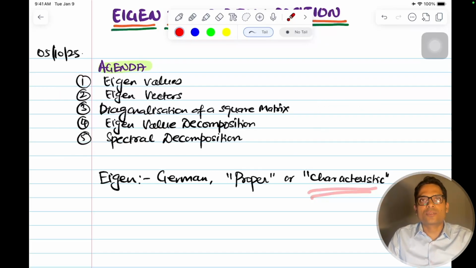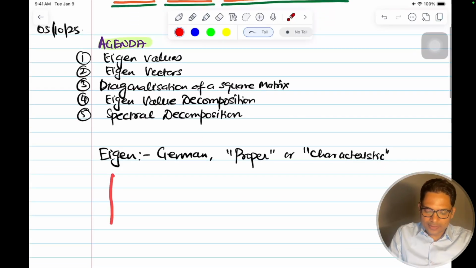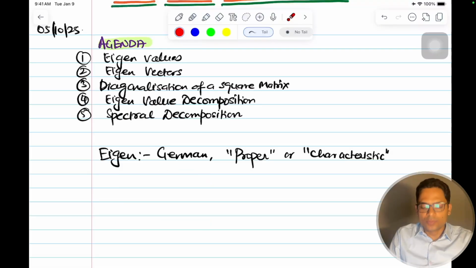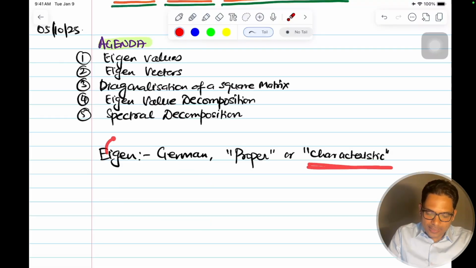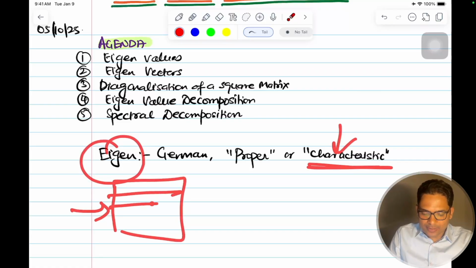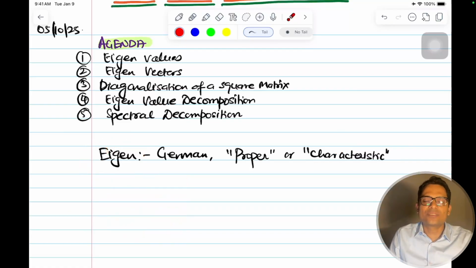We know that a matrix transforms a vector, and this characteristic, or eigen, talks about some characteristics of this matrix. What those characteristics are, we'll discuss now.